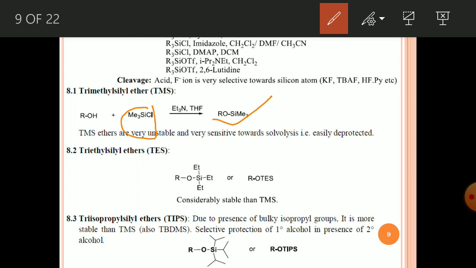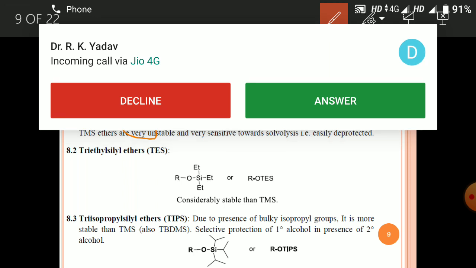These are very unstable protecting groups. If you want to do only a few modifications, then you choose the TMS protecting group, because it can be easily cleaved under any reaction condition. Generally we do not use TMS unless we need only a one-step modification.